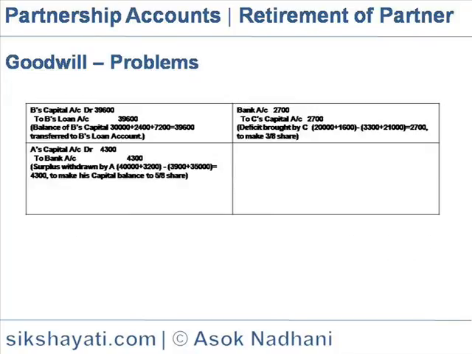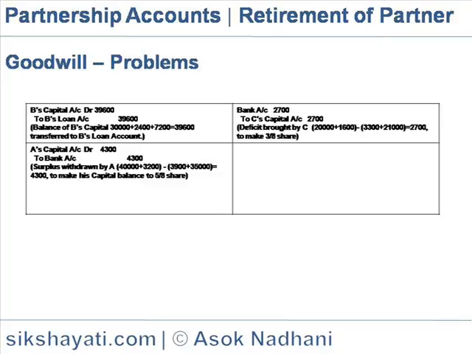Now the balance of B's capital account would be transferred to B's loan account. So the balance lying in B's capital account is 30,000, that is his capital in the beginning, and then the credit due to profit and loss adjustment account is 2,400. Then by goodwill he gets 7,200. So the total is 39,600, and that is transferred to B's loan account.